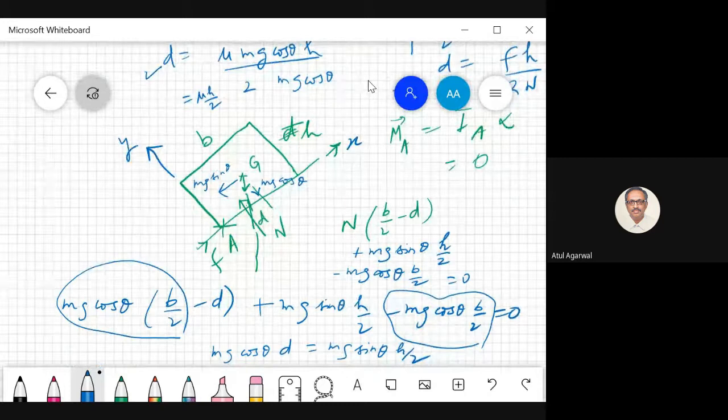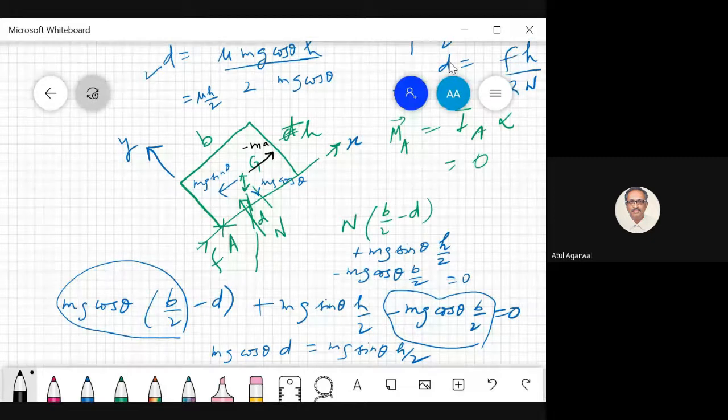So this block is accelerating downwards. So we can say there is an inertial force acting on the block, and the force is minus ma. It is acting in the opposite direction. Now we also have to treat this inertial force as an additional force. Only then we can write our equation of rotational motion.